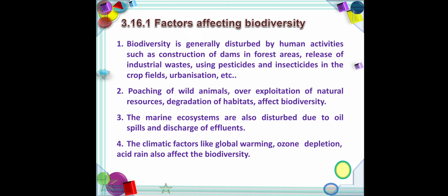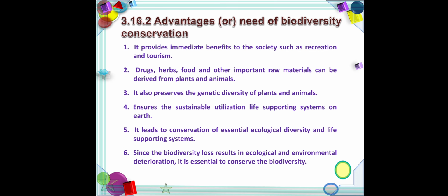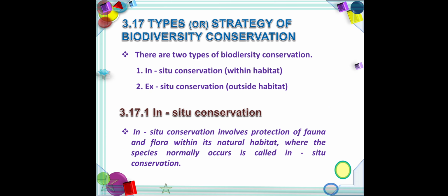So factors affecting the biodiversity: human activities, poaching of wildlife, discharge of effluents, and climate factors such as global warming, ozone layer depletion, acid rains. Advantages of biodiversity: recreation, tourism, drugs. Then types of conservation of biodiversity: there are two types.